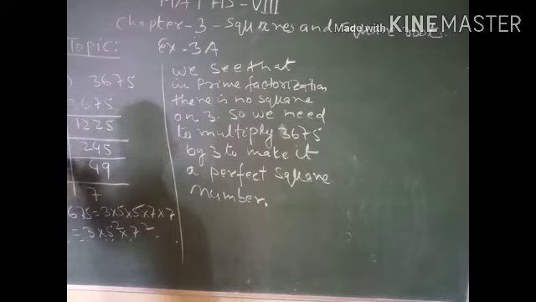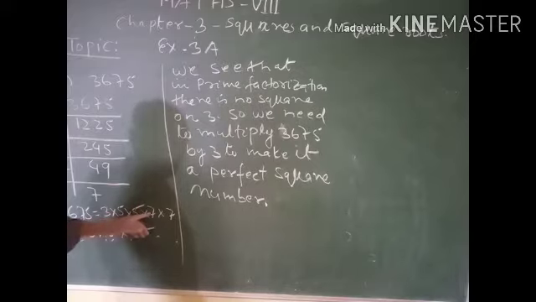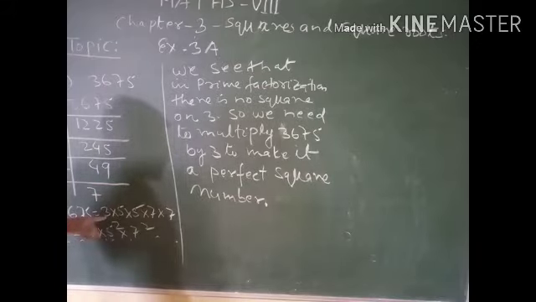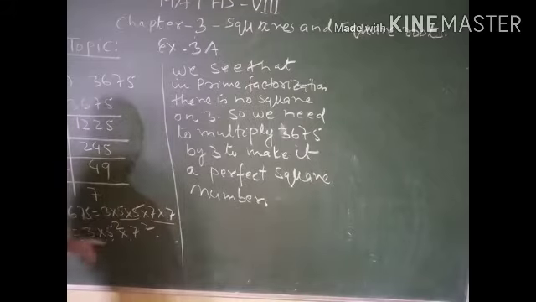We observe that the prime factorization of 3675 equals 3 into 5 into 5 into 7 into 7. In a square form you can write 3, there is only one 3, so write here 3 into 5 square into 7 square.